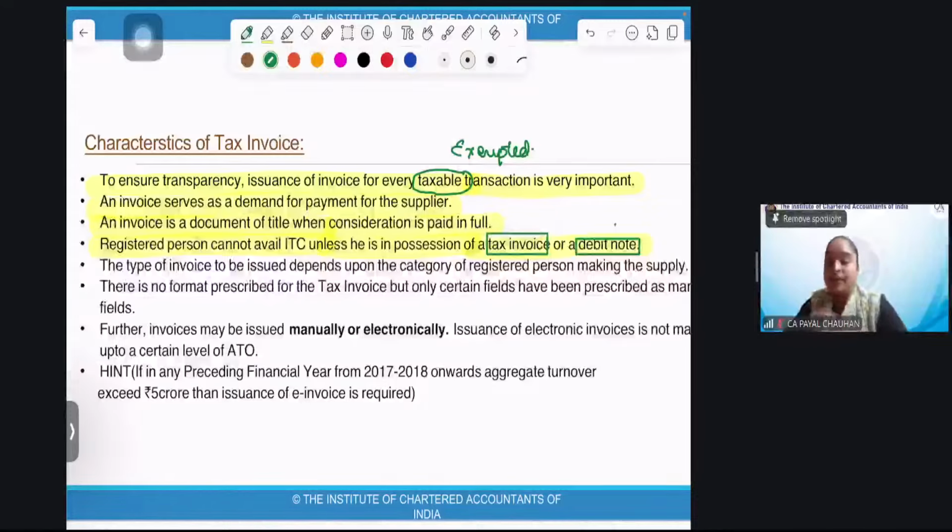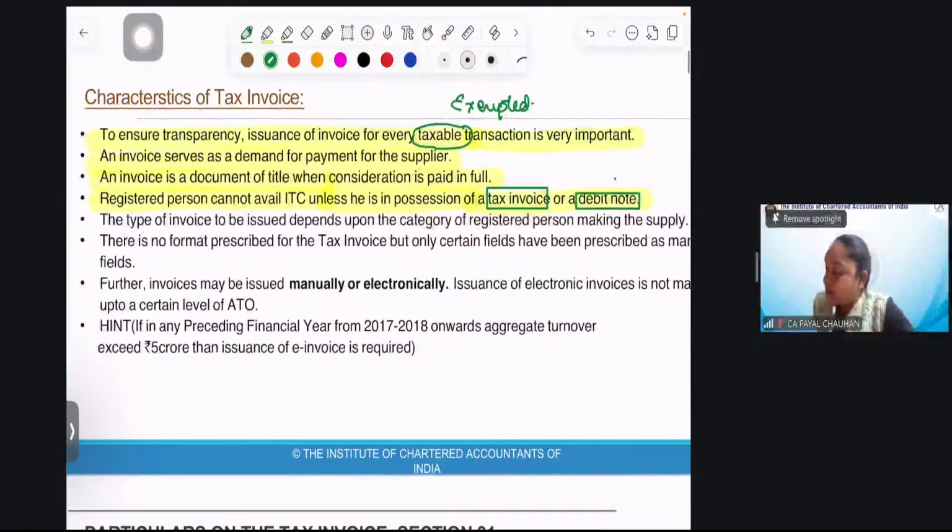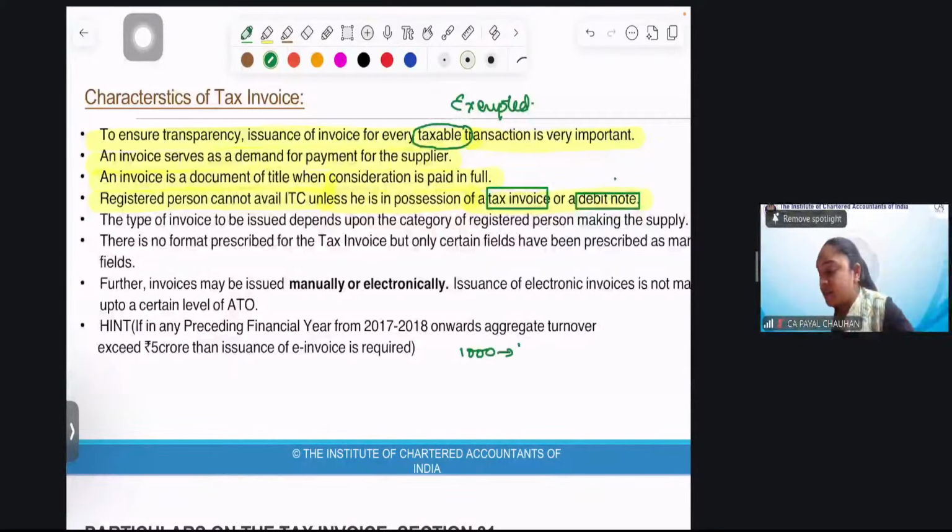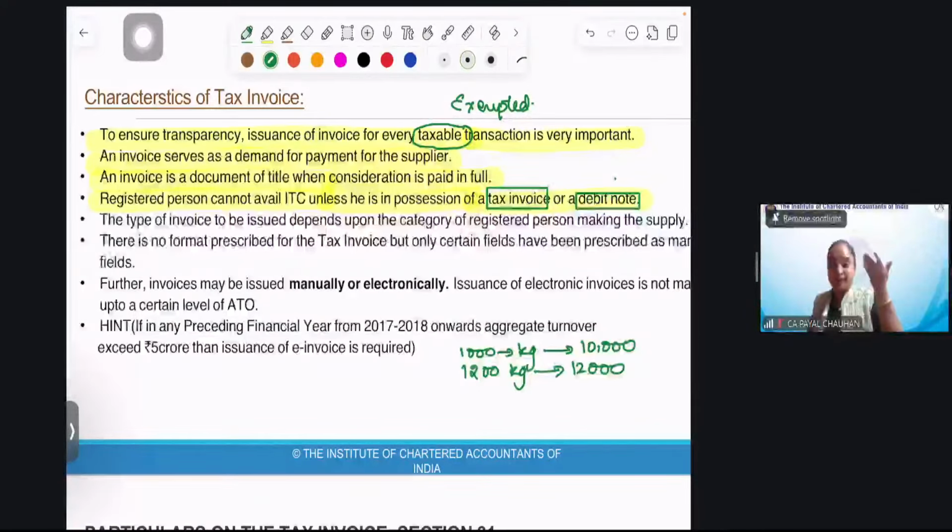Now, debit note. Sometimes, for example, I have supplied 1000 kg at a price of 10,000 rupees. While supplying, I supplied 1200 kg at the price of 12,000 rupees. My original invoice was for 10,000 rupees for 1000 kg, but I supplied more quantity, so the price also increased, and the recipient accepted the extra quantity.